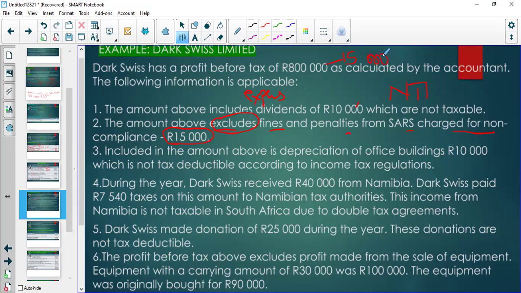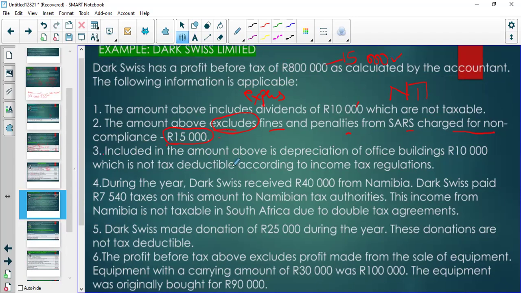Remember, our starting point is to calculate the correct profit. So if there are some expenses which are not recorded, they have to be recorded. Remember, we are not yet at SARS. We are still in the office, sitting and doing the calculations. And we say, all right, we forgot to record this expense, and we need to subtract that.